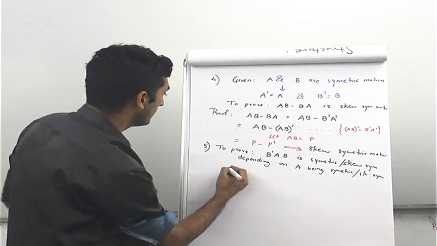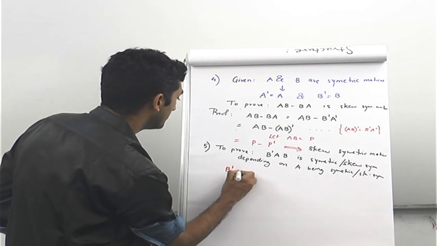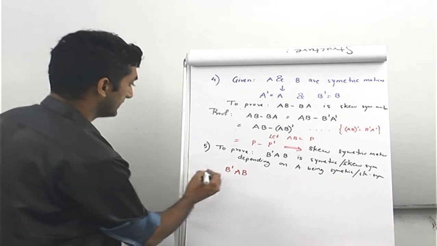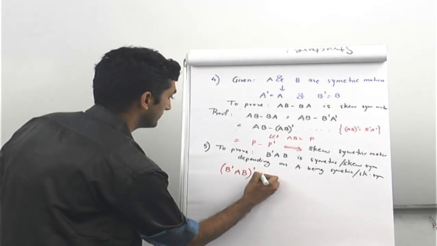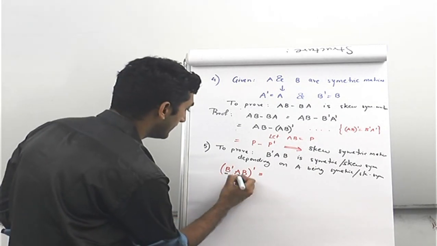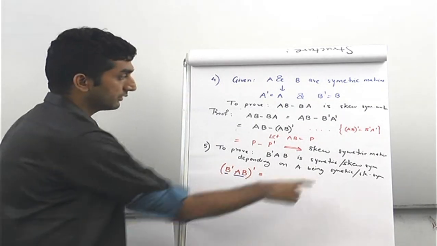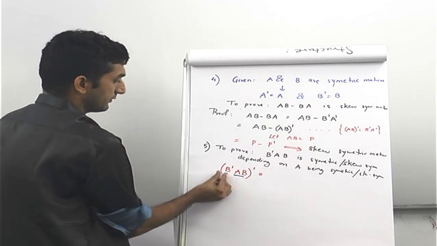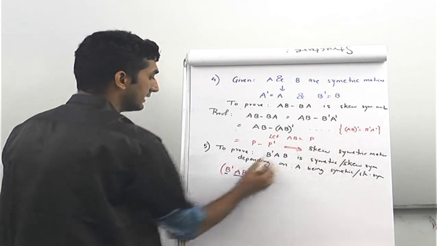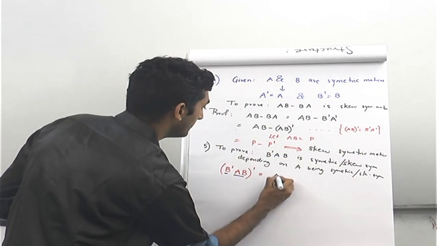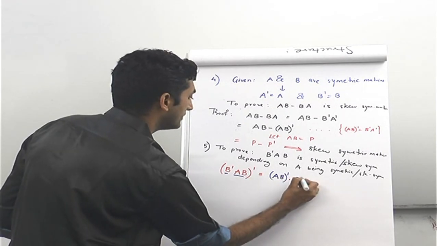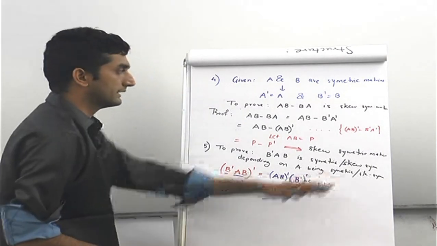So let's see how. B dash AB, let's try and find the transpose of this. Now treat B dash as one matrix and treat AB as another. Using this particular logic, the whole transpose of first matrix into second matrix is the transpose of the second matrix into the transpose of the first. So the whole transpose of AB into the whole transpose of B dash. That is what has happened here, right?